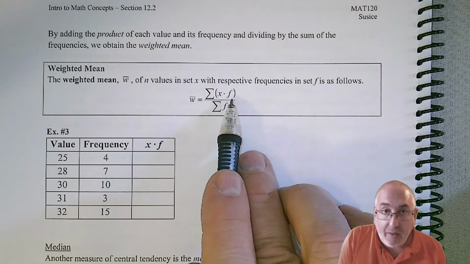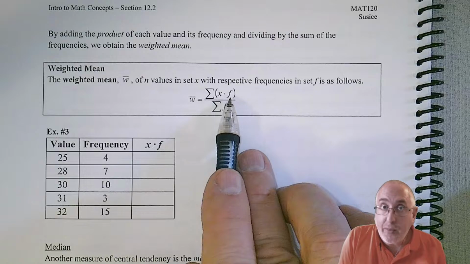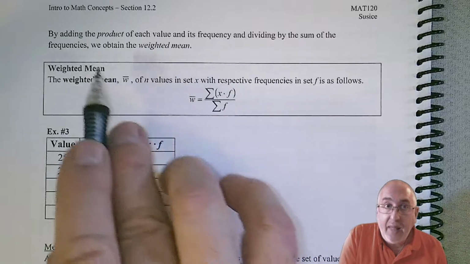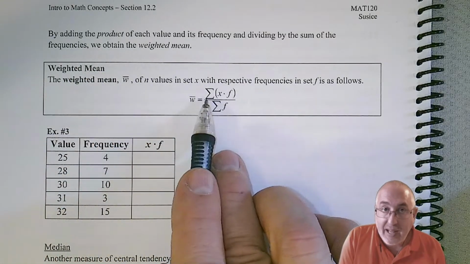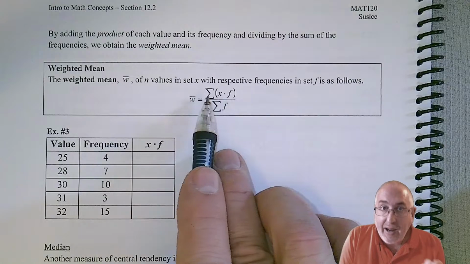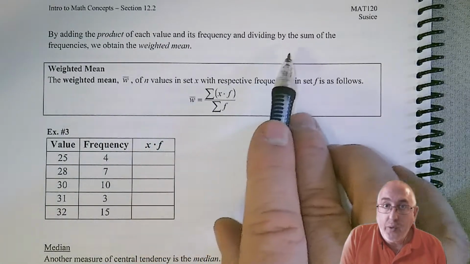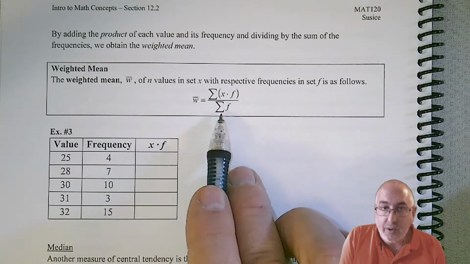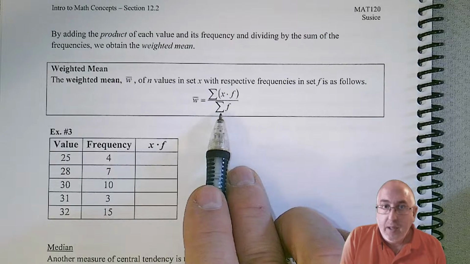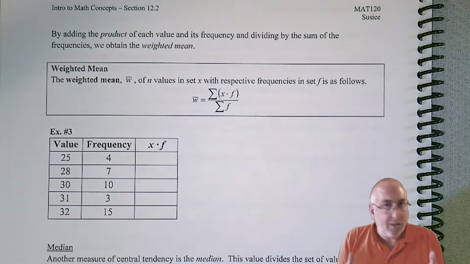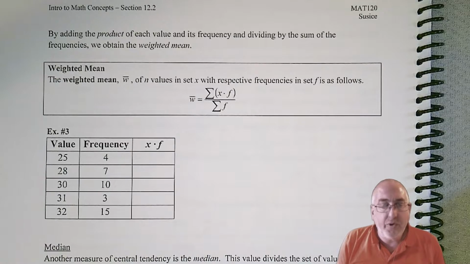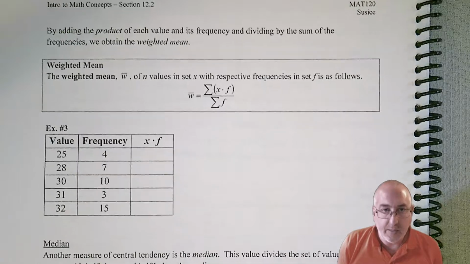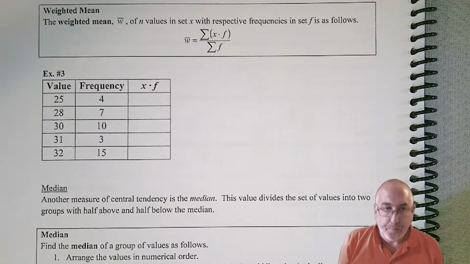So x times f. x is the value, f is the repetition, the frequency. So we had to multiply to get those products first, and then we wanted to add second. So remember that Σ symbol means we're adding. So we're adding those products, but then we wanted to divide by the sum of the frequencies. We have to add the frequencies. So again, there's that addition symbol, add the frequencies. So it looks funky, I'm sure, but once you get the understanding of how those symbols work, it does make sense. So let's try it now.